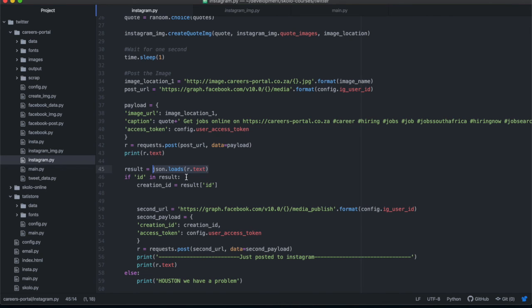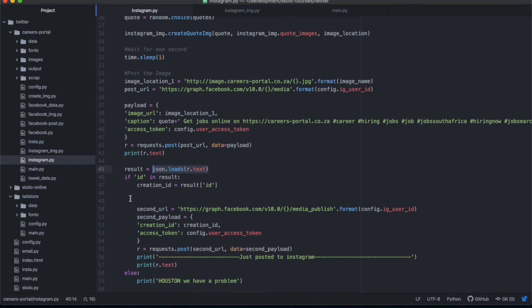There are many ways you can do this. You can either check if an ID exists, or you can check if the response was a 200 response, which means everything went well. But I think this also works because I know if there's an error, you don't get an ID in the response. So if there's an ID in the response, that means most likely we didn't get an error, and then we need to get that ID.